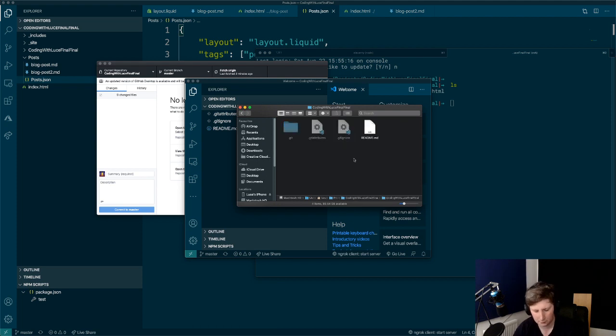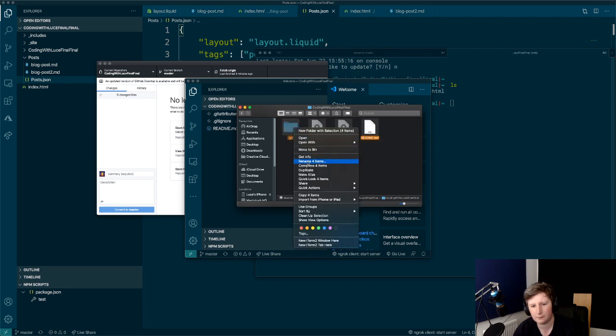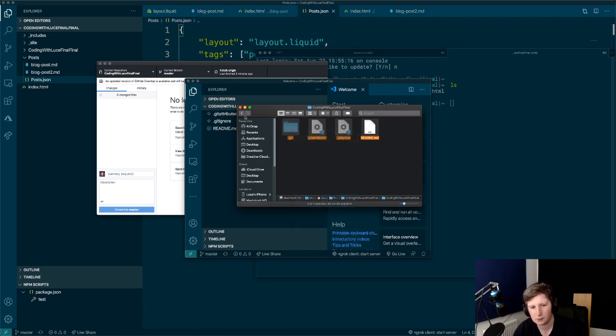Oh. Let's get rid of that lot. Come on. Copy. Up one. Paste. Delete. Bin. Okay.